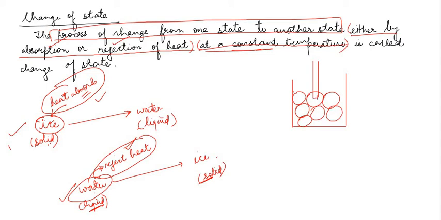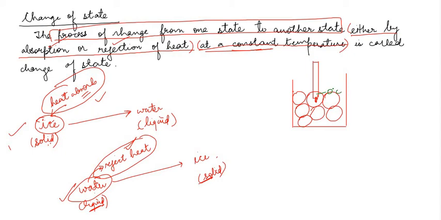Now what will this thermometer read? Assume करो तो ये मैंने ice में डाल दिया है, तो ice का temperature 0 degree Celsius होता है. So the thermometer will read 0 degree Celsius, the temperature of the ice.